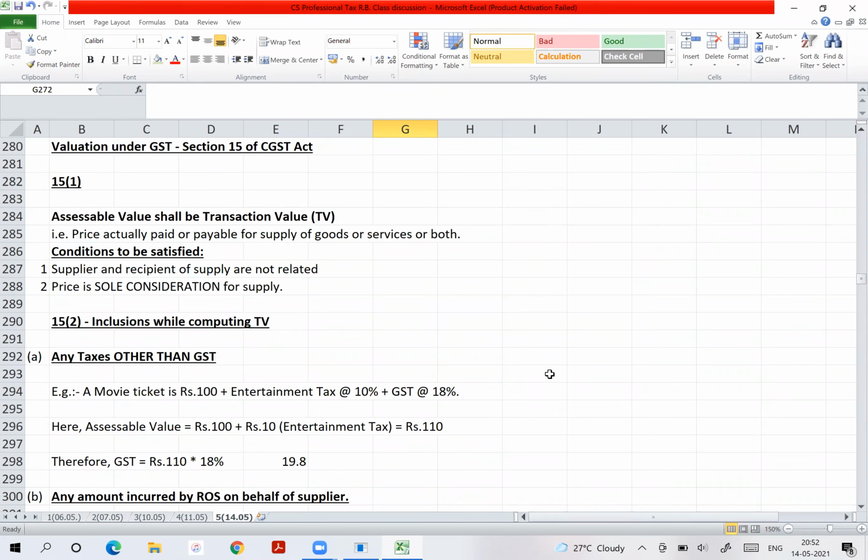Yes, fantastic. Now, a few points I want to ask you, because in CA Final such a question has been asked. Anyways, I have put that question in the Taxman Cracker, but I would like to ask you the question verbally. There is one cab driver. That cab driver is listed with the e-commerce operator, and that cab driver gives service to a passenger, which is an interstate supply. So who will be liable to pay GST? Exactly, the e-commerce operator will be liable to pay GST. As per which section?